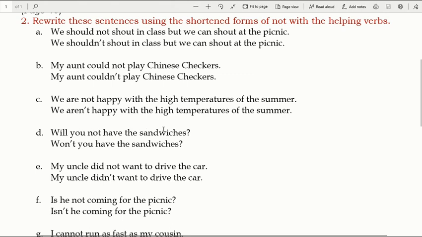Will you not have the sandwiches? It will turn to won't you have the sandwiches? In the same way, did not. Did not will turn to didn't. Is he not will turn to isn't he? Back to question number D. Will you not? Won't you? See, this word came this side. In the same way, is he not? Isn't he?